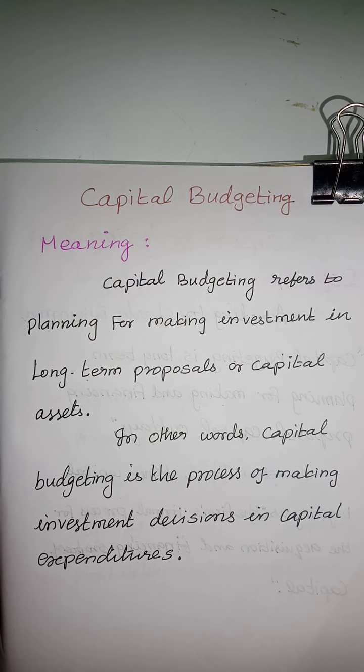Capital budgeting refers to planning for making investments in long-term proposals or capital assets. In other words, capital budgeting is the process of making investment decisions in capital expenditure. Every business depends upon successfully making investments in proposals for the business concern. So it is the capital budgeting. The capital budgeting provides long-term planning and good capital expenditure for the firm.